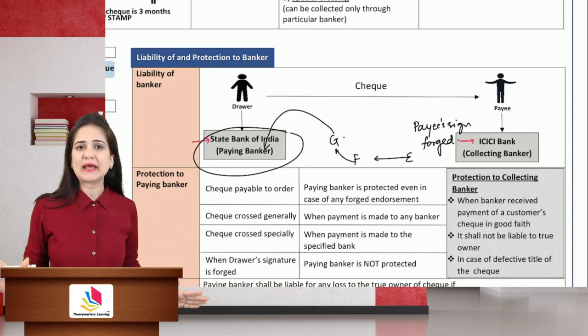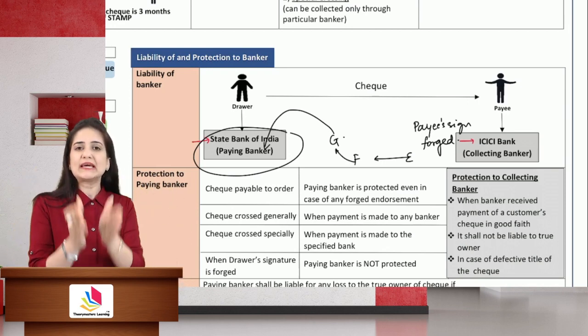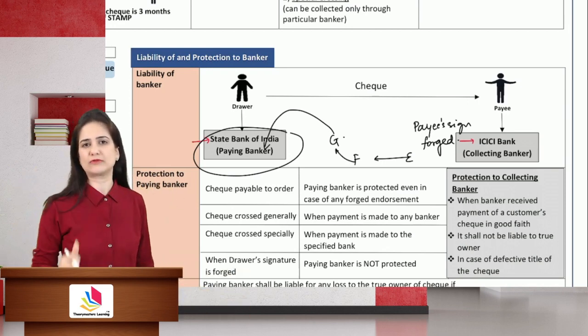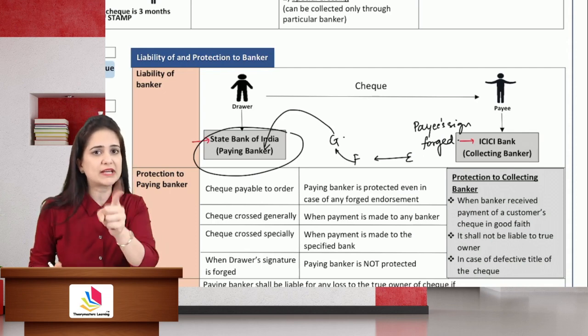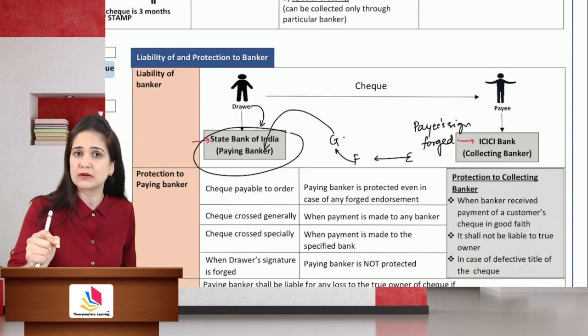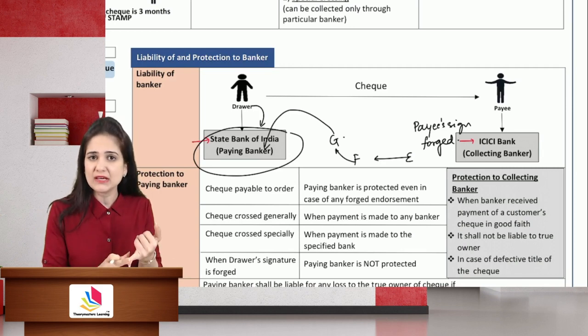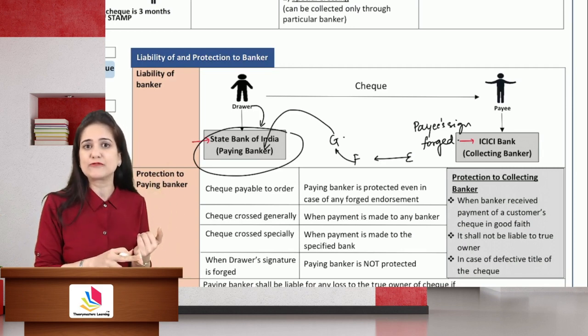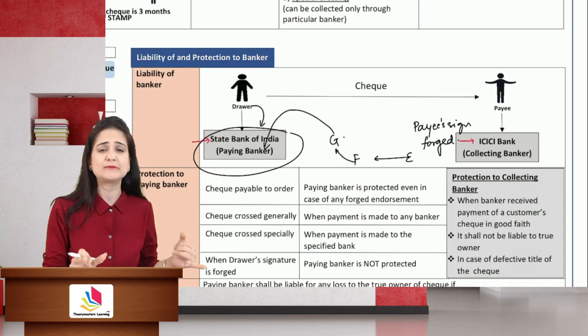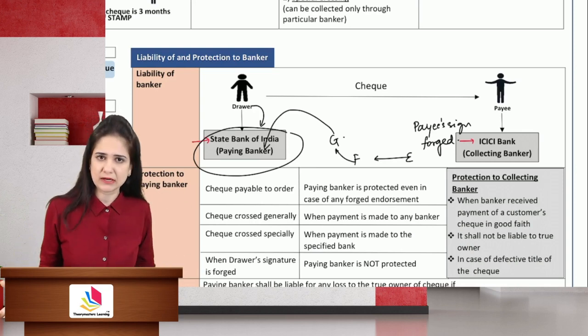You cannot blame the paying banker for forgery in cases other than forgery of the drawer. See, if the drawer's signatures are forged, then yes, we can blame the paying banker because they have the specimen signature of the drawer. But in case of forgery of the signature of the payee, or an agent has committed some kind of forgery or endorsement without any authority from the principal, you can't blame the paying banker in that case.